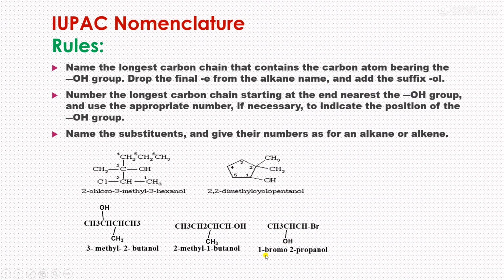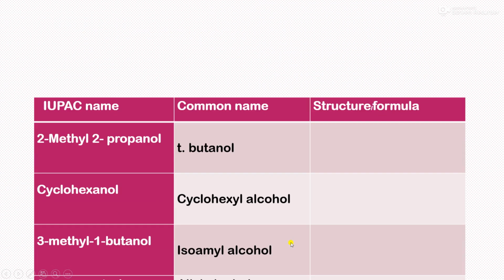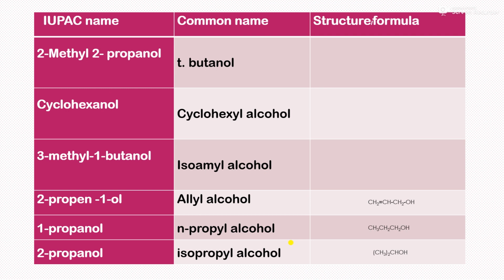And one more example, 1-bromo-2-propanol. So give the numbering from this side: 1, 2, 3, and second carbon having a hydroxyl group. Therefore, its name becomes 1-bromo-2-propanol. So in this way, we can give the numbering to various compounds.